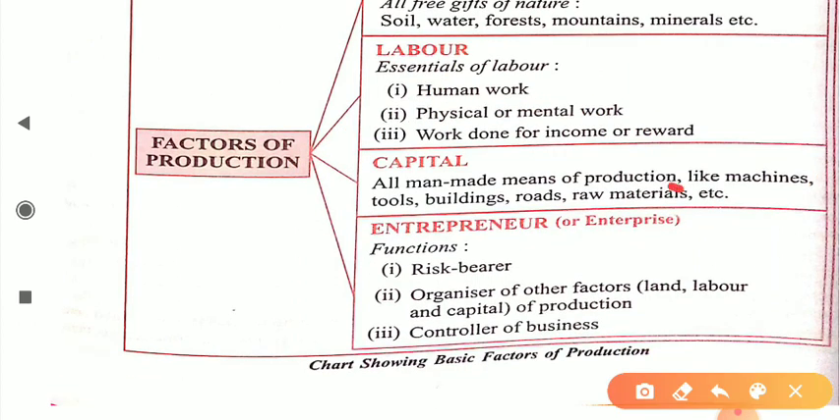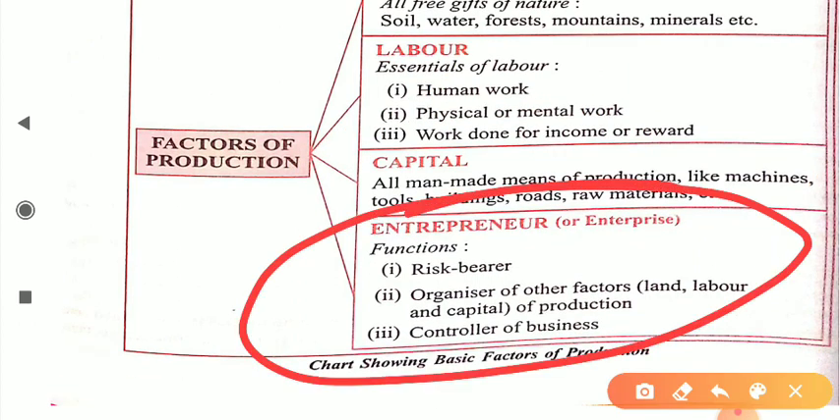Now the last one is the entrepreneur. The entrepreneur is a very important part of the production of a commodity, because for production of a commodity we must need a person who is the risk bearer, who can take the risk, who can take the initiative of producing goods and commodities. Second, organizing other factors like land, labor, and capital. All these factors are organized by the entrepreneur only. Because if the entrepreneur is not present, then land, labor, and capital by themselves do not contribute in the process of production. So we must need a person who can manage all these things. It is simply known as the entrepreneur.